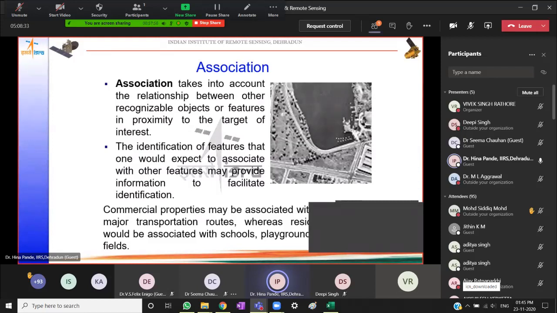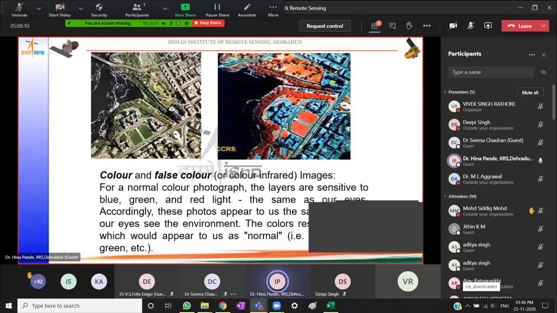Also, suppose a bridge and a road, if the construction material is the same for both, tone is going to be seen as the same character in similar fashion for both features. However, that portion which is associated with a water body would be called a bridge, right? Ships, etc., will be associated with water bodies and so on and so forth. So associational characteristics sometimes give us very important clues as to what the feature might be, and this helps greatly in the interpretational activity. Right?